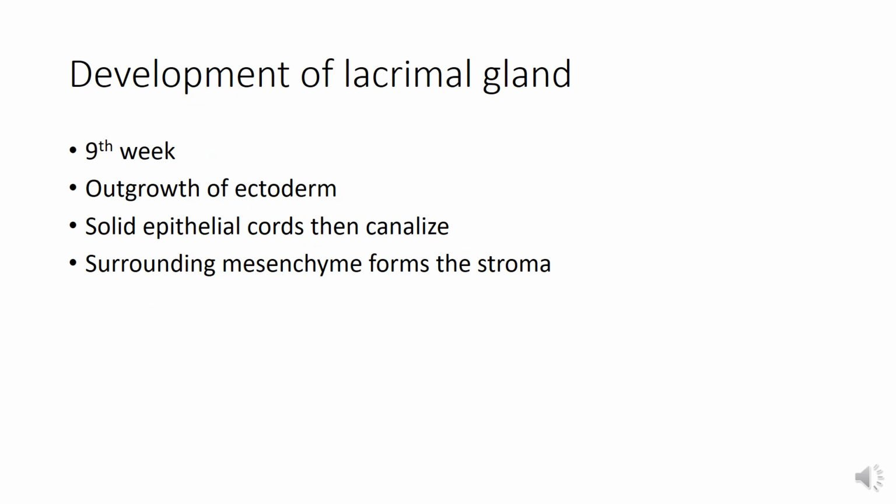Lacrimal gland development, it begins during the ninth week, and each gland appears as approximately six outgrowths from the ectoderm at the superolateral angle of the conjunctival sac. At first, the gland primordia are in the form of solid epithelial cords, but later they branch and acquire lumen. And the surrounding mesenchyme provides the stroma. So the epithelial cords, the secretory cells, are formed by the ectoderm, and the surrounding stroma is formed by the surrounding mesenchyme.